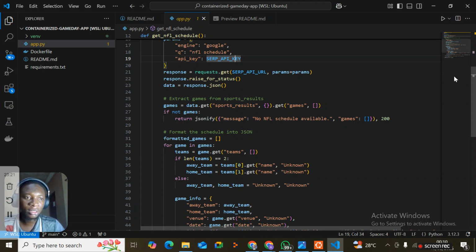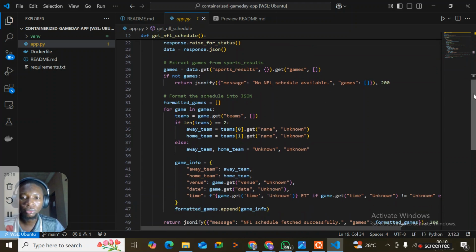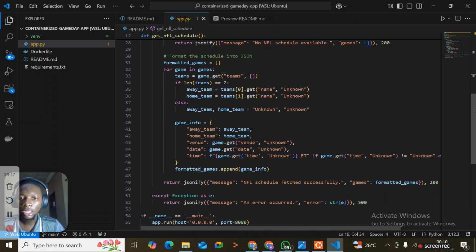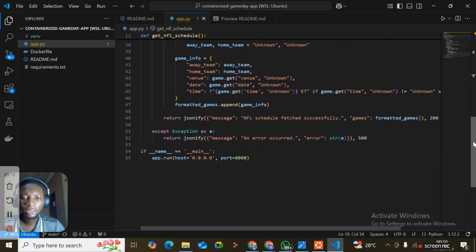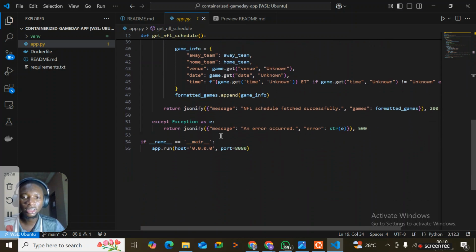Then we format the games using a for loop, formatting the games into home, away, venue, the date, and the time of the game. Then it saves the format into game info and returns jsonify, giving us a message that says NFL schedule fetched successfully. Then the except block handles any error in the try block above.